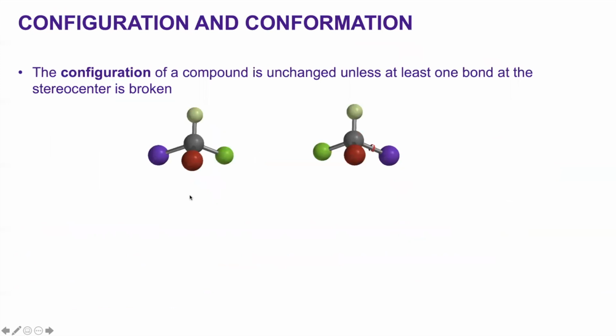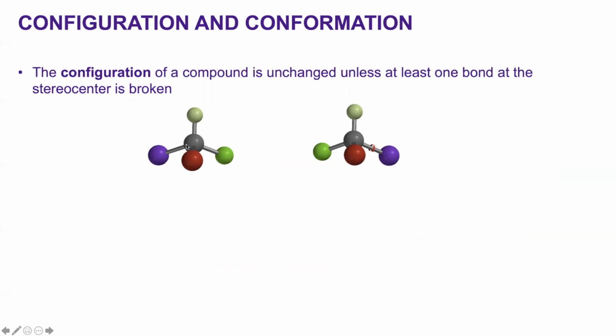So now what is configuration and what is conformation may often confuse you. The configuration of a compound is unchanged unless you break a bond and make a new bond. And it has to happen at the stereocenter.